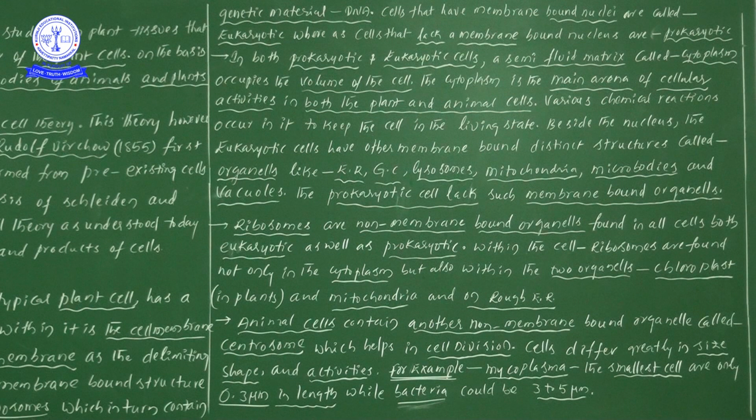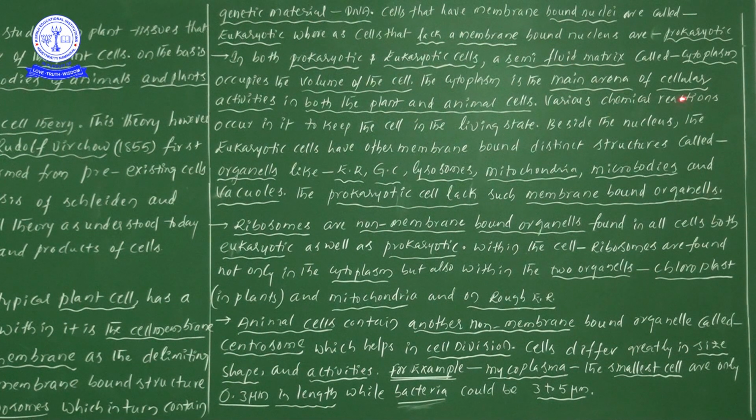Sir, why are so many kinds of chemical reactions taking place here? To keep the cell in the living state. When the chemical reactions are taking place within the cytoplasm, only because of those chemical reactions will that particular cell be in a living state. My dear students, try to understand.